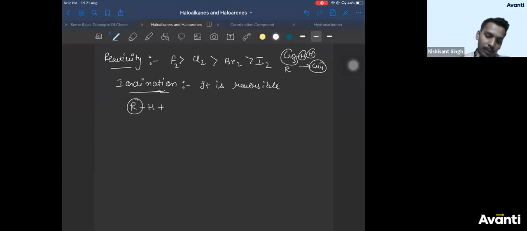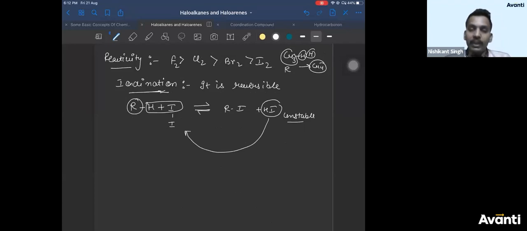So RH, if you react it with iodine, you get RI. Sorry guys, you'll get HI formed, right? But I had told you HI is a highly unstable compound, because of its weak bond. It easily gets converted into I2 molecule and the reaction becomes reversible. So HI formed will again get converted into I2 by reacting with RI. It is very difficult to prepare this compound.